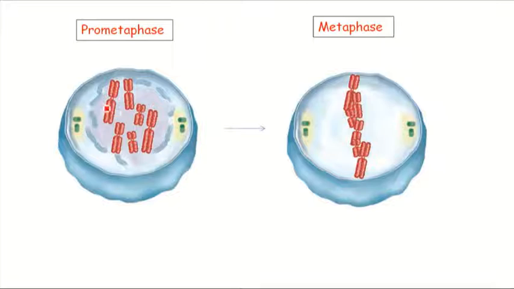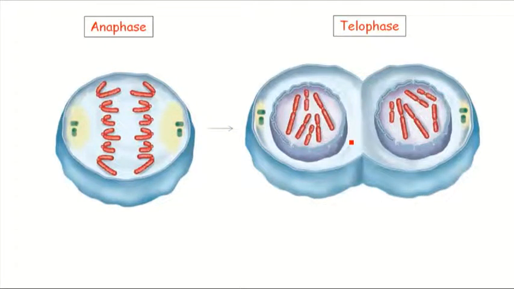Okay. The next phase of cell cycle, metaphase. Here the compact chromosomes consisting of two chromatids line up at the mid region, the mid plane of the cell, the equatorial plane, and this imaginary plane is called metaphase plate. Okay. And next, the anaphase. Here the sister chromatids separate from each other and move away towards the opposite pole.